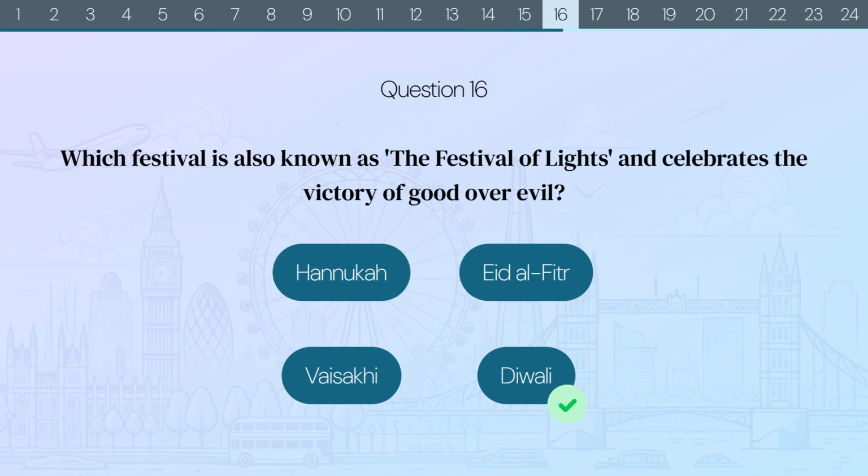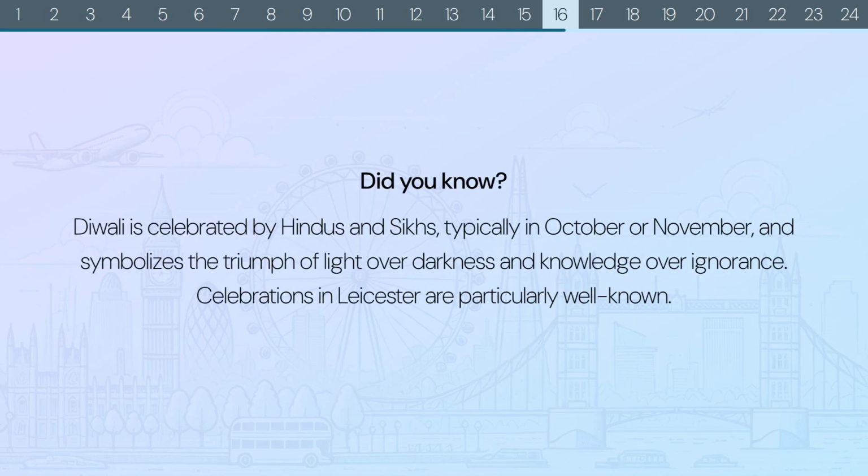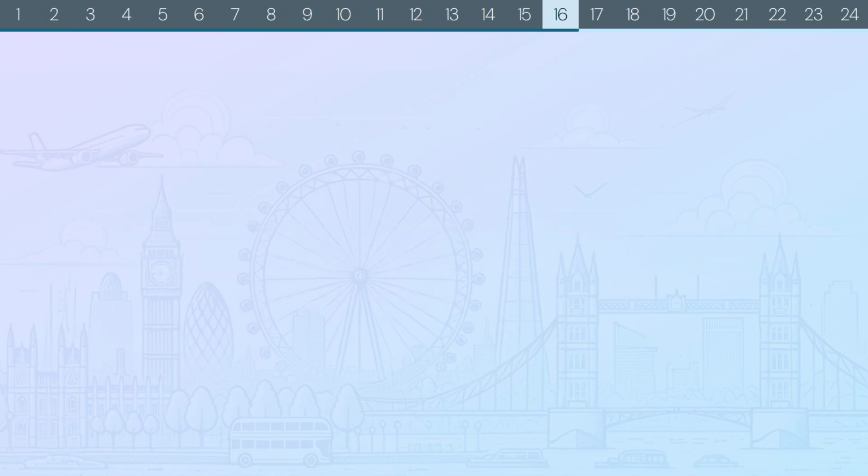The correct answer is Diwali. Did you know? Diwali is celebrated by Hindus and Sikhs, typically in October or November, and symbolizes the triumph of light over darkness and knowledge over ignorance. Celebrations in Leicester are particularly well known.